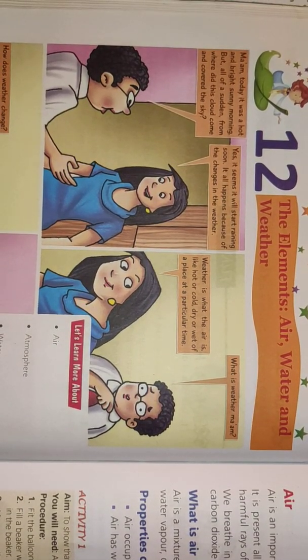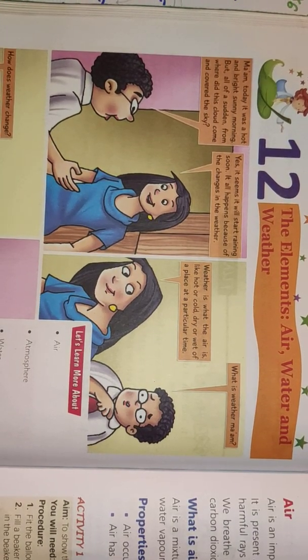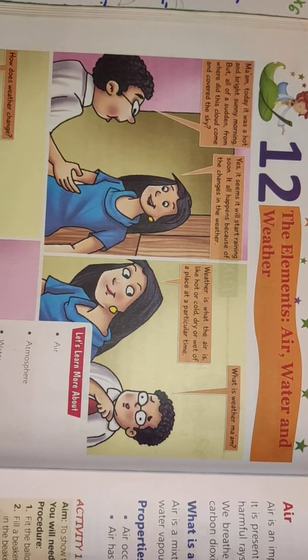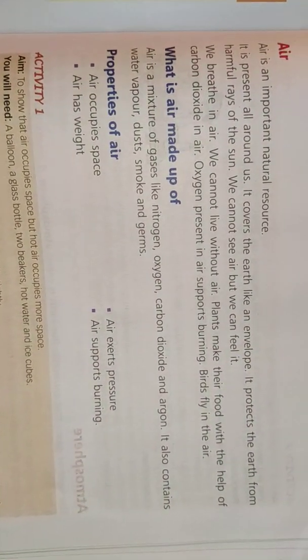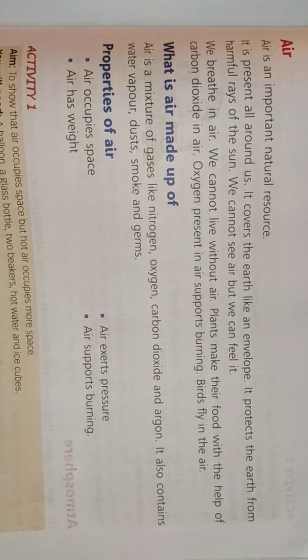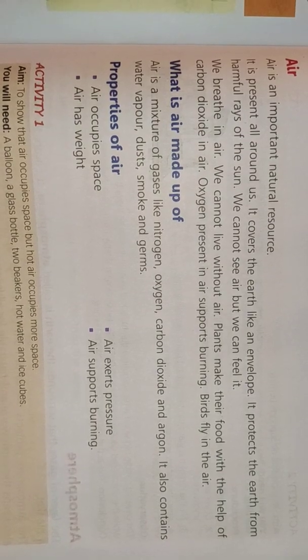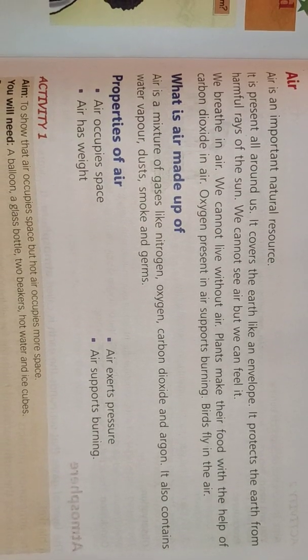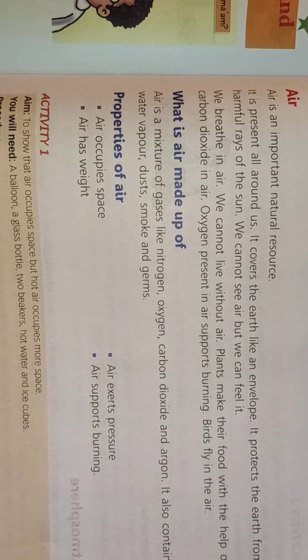Today we are going to start the new chapter, chapter number 12, the elements: air, water and weather. Now air, what is air? Air is an important natural resource. It is present all around us. It covers the earth like an envelope. It protects the earth from harmful rays of the sun. We cannot see air, but we can feel it. We breathe in air. We cannot live without air.